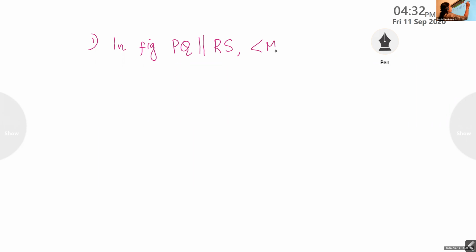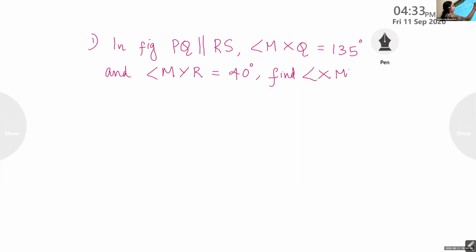Angle MXQ equal to 135 degree, and angle MYR equal to 40 degree. Find angle XMY.